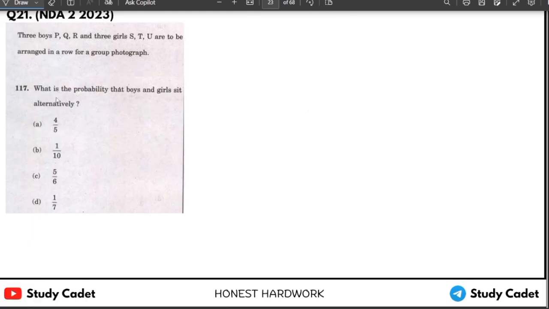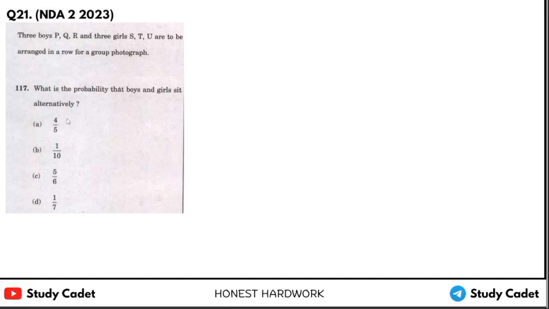Now what is the probability that boys and girls sit alternately? Okay, this will be simply like 3 factorial for boys, 3 factorial for girls, and they can interchange also. Let me make it b1, b2, b3 and g1, g2, g3.